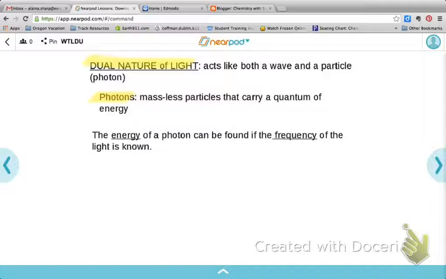Photons are massless particles that carry a quantum of energy. And when it's talking about a quantum of energy, it just means a very specific amount of energy.